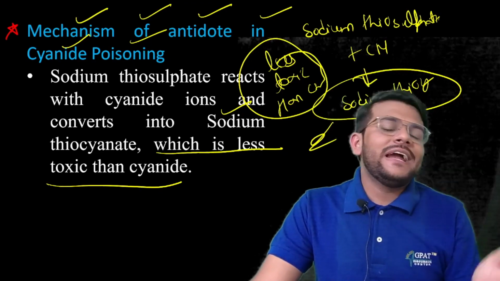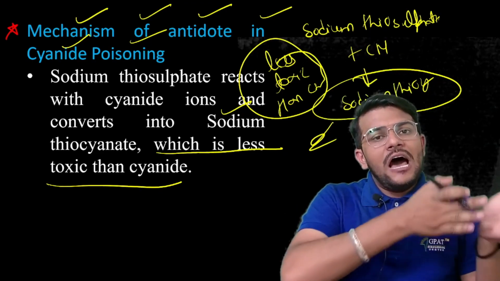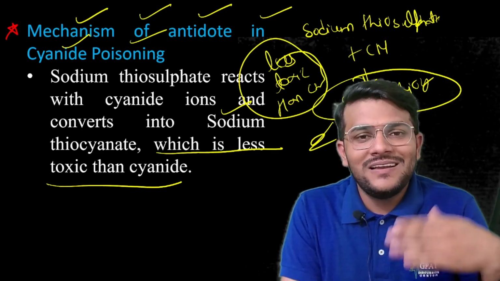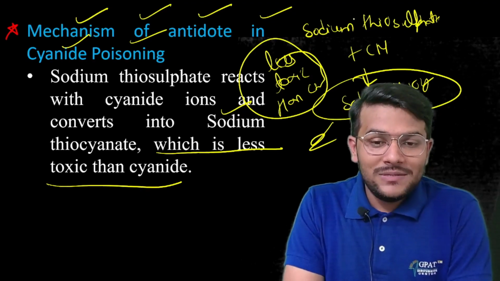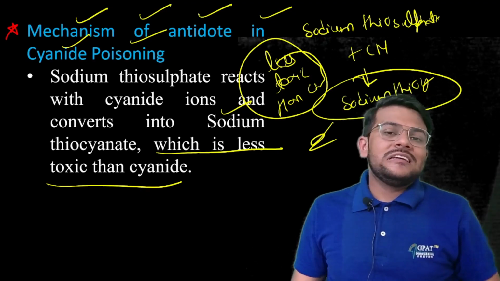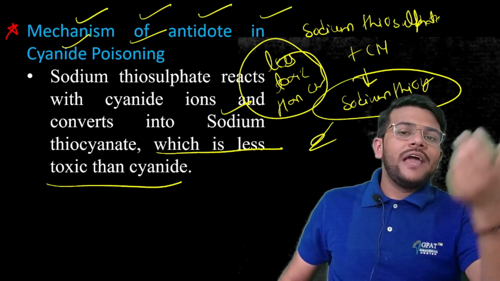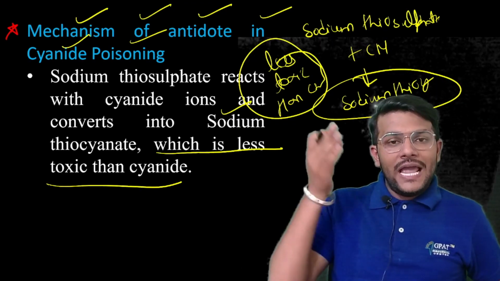It simply reacts with the cyanide. This process is possible after cyanide poisoning, but if some person has taken the cyanide, then it is very difficult to revive the patient, because it takes time.